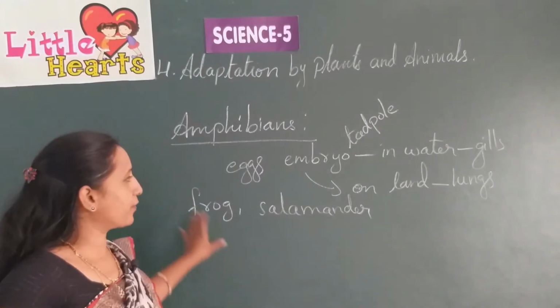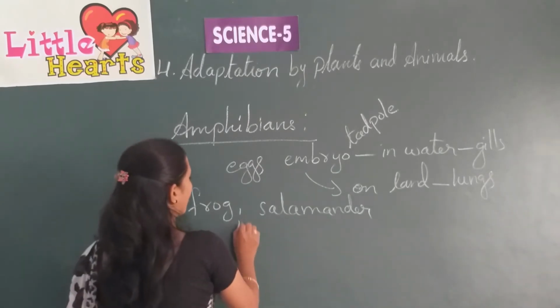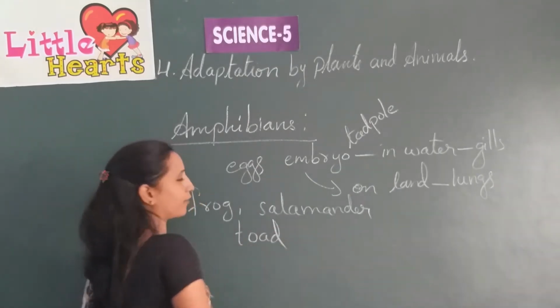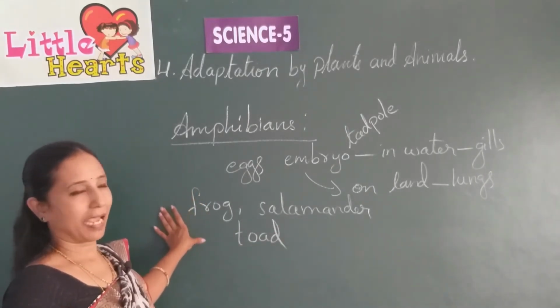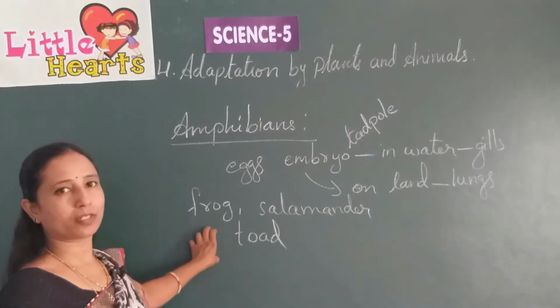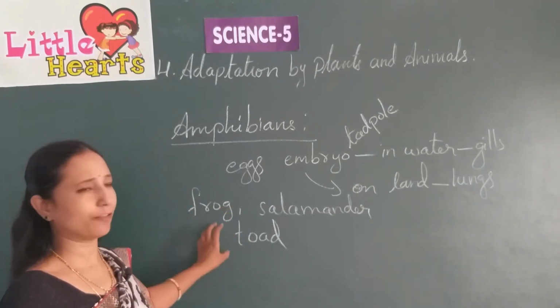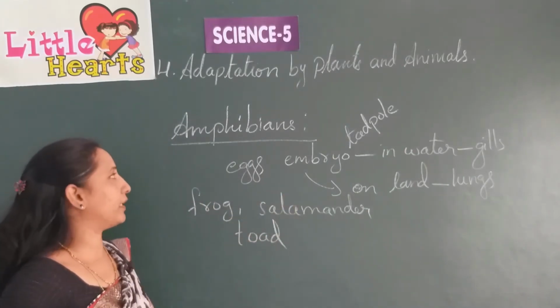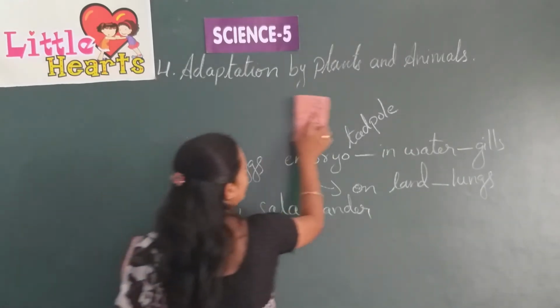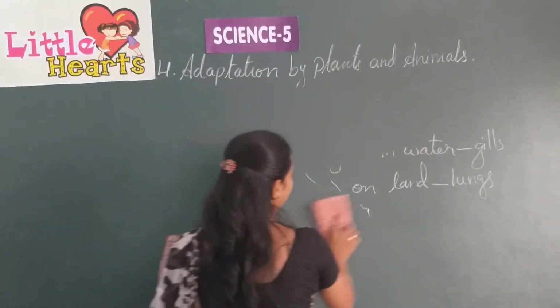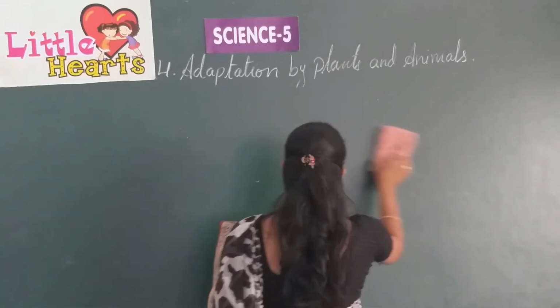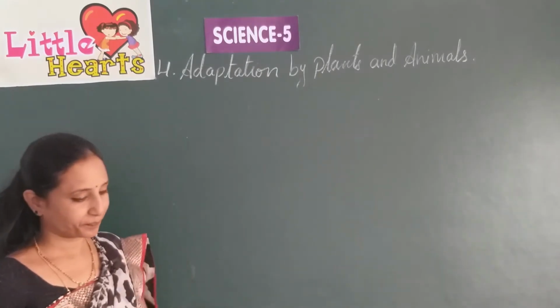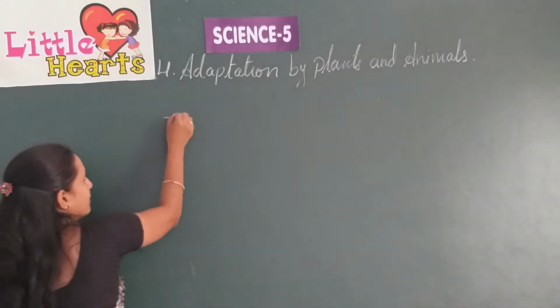Here the toad is the ancestor of some of these animals. Actually they are fully grown in water, but these animals have adapted to these environmental conditions.